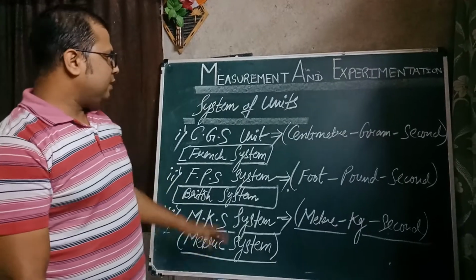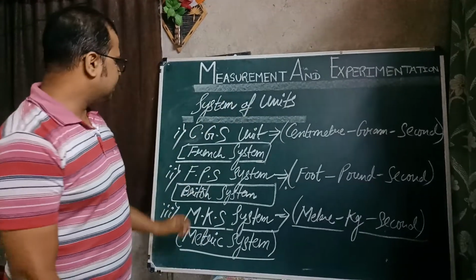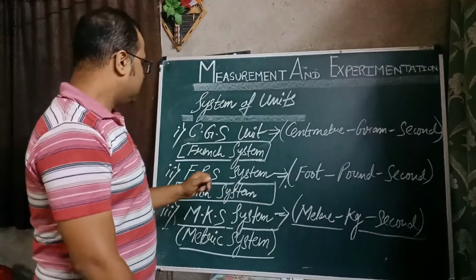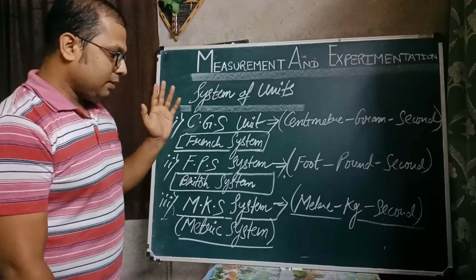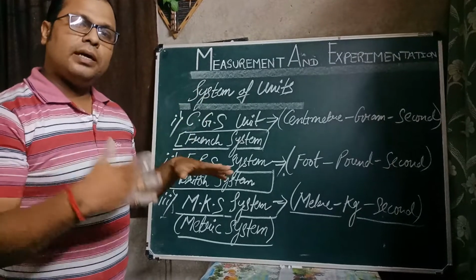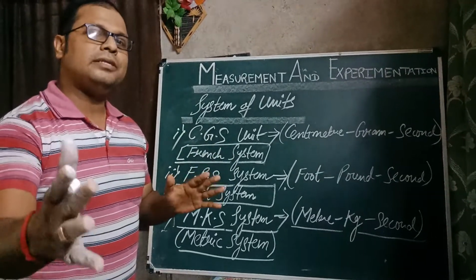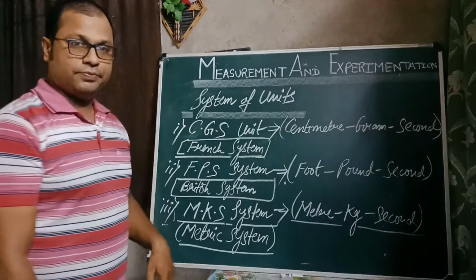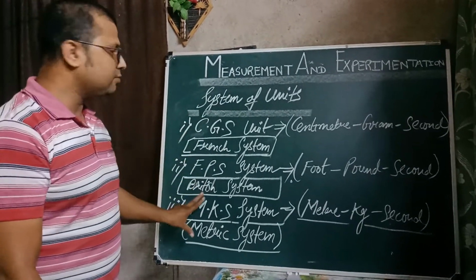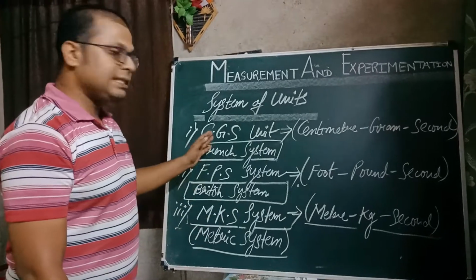So now students, we have entered the last segment of today's class, that is systems of units. In older days, when we had not got the standard international system of units, we were having three different systems of units. One is CGS.